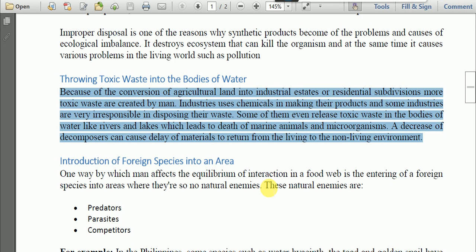Then a decrease of decomposers can cause a delay in the return of material from the living to the non-living environment. If the number of decomposers decreases, there will be a delay in the decomposition of living things, and it will take time to return to the non-living environment.